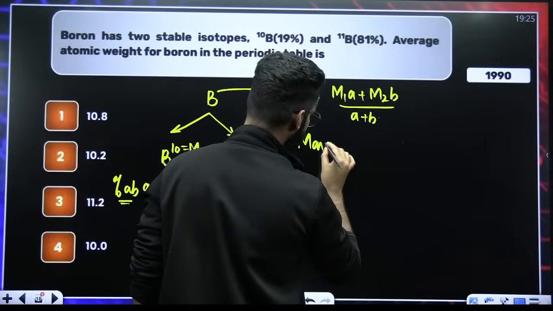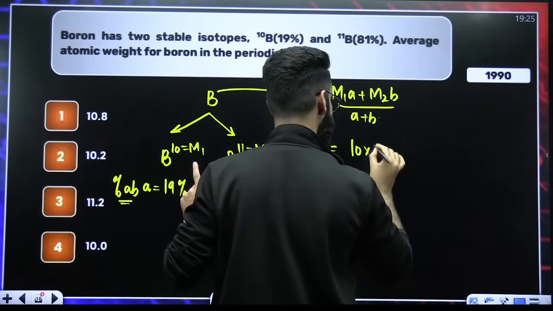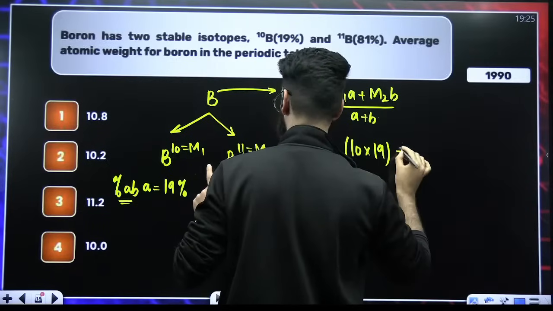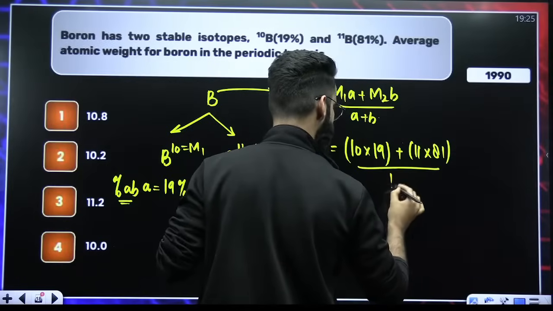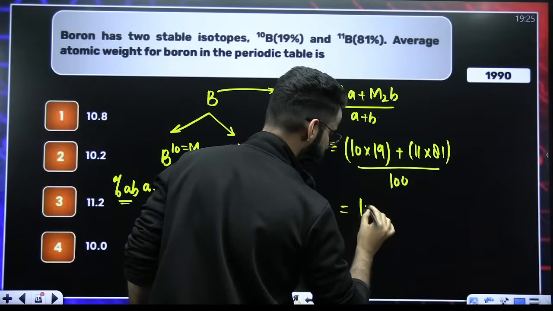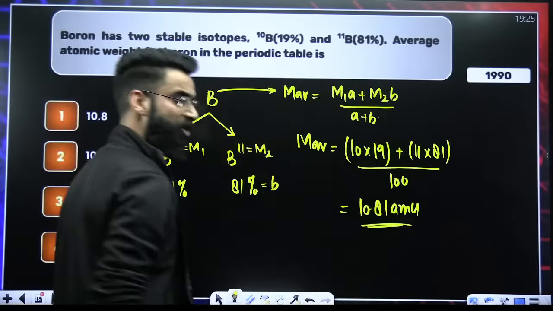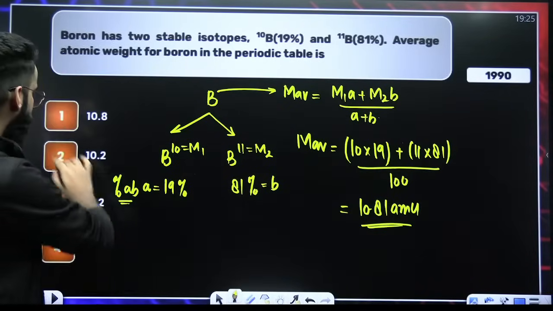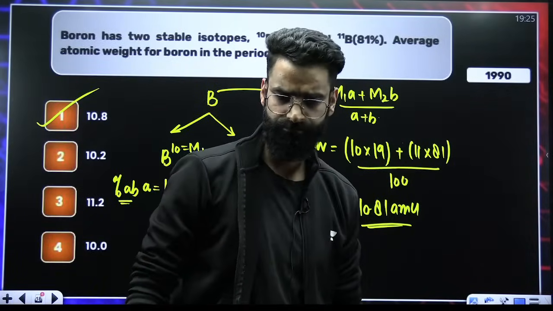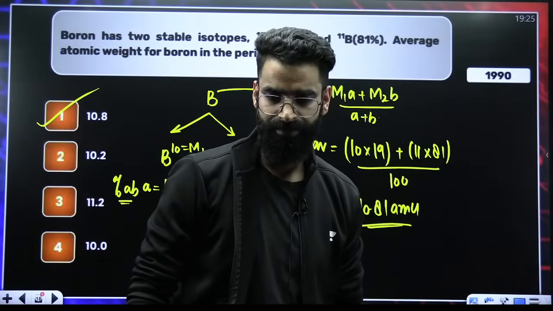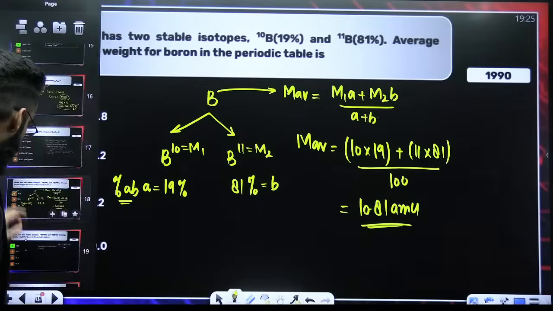I'll be getting the M average, which is equal to M1. M1 is 10, A is 19, plus M2 is 11, B is 81, divided by A plus B, which is how much? 100. When you solve this, the value comes out to be 10.81 AMU. So this is the average atomic mass of boron, which I was supposed to calculate, right? Simple. I believe it's done. Moving on to one more question.